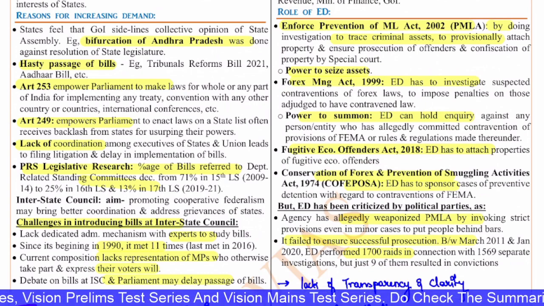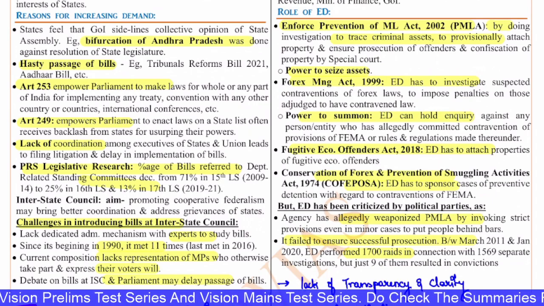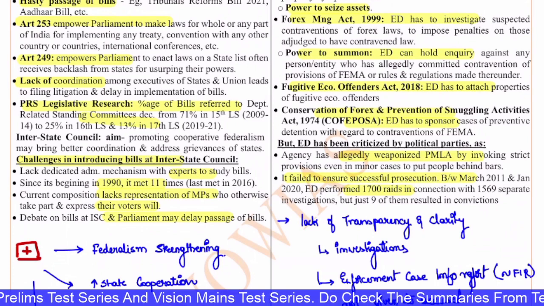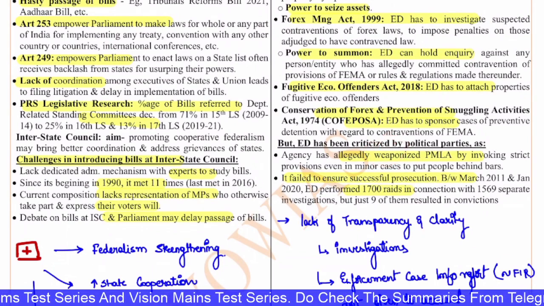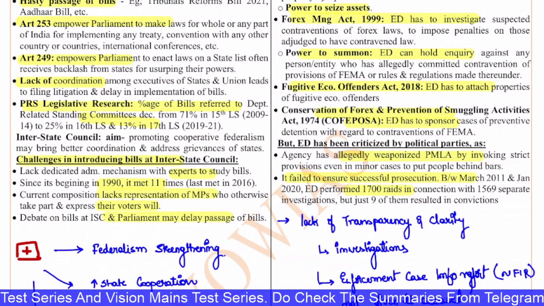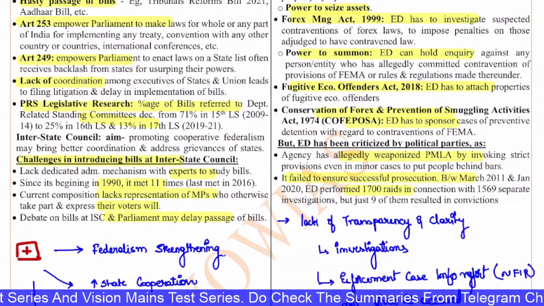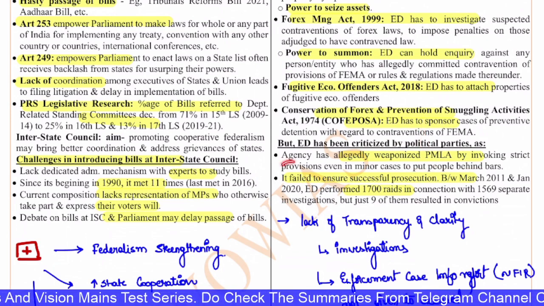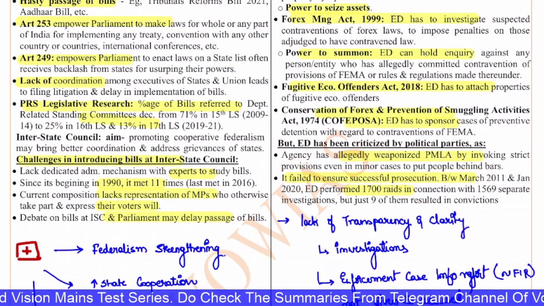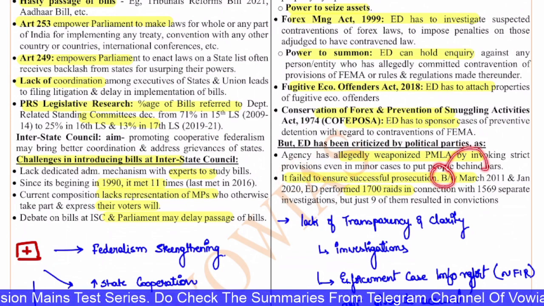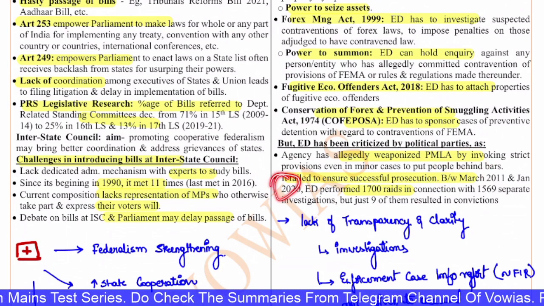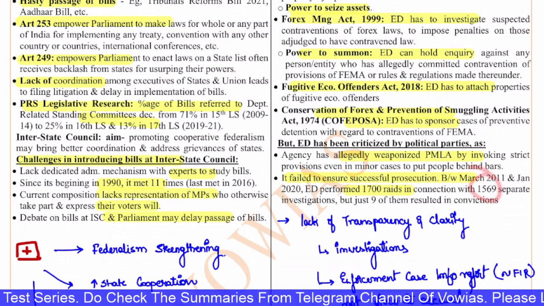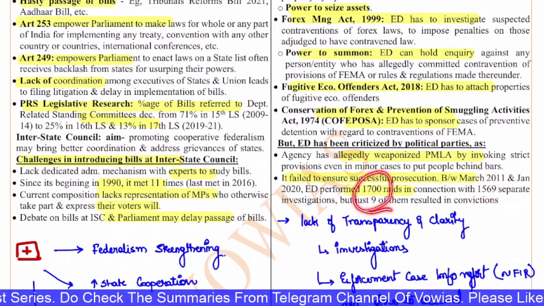But the ED has been criticized lately by the political parties. It is criticized as being weaponized under the PMLA by invoking strict provisions even in minor cases to put people behind bars. The central government is using it against their political opponents. It has failed to ensure successful prosecution. The conviction rates are low. Between March 2011 and Jan 2020, ED conducted 1700 raids in connection with 1569 separate investigations, but only 9 of them resulted in convictions. So the conviction rate is very, very low.